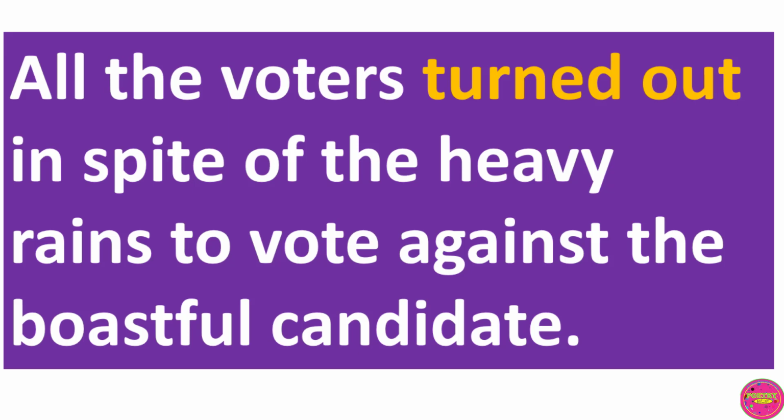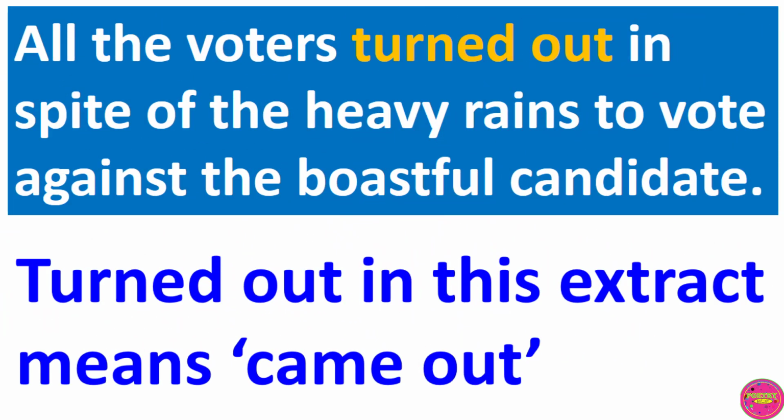All the voters turned out in spite of the heavy rains to vote against the boastful candidate. The underlined expression is turned out. Turned out in this extract means came out. All the voters came out in spite of the heavy rains to vote against the boastful candidate.